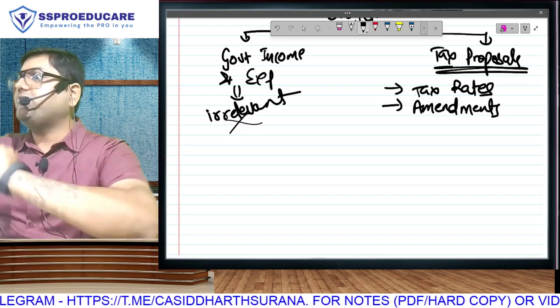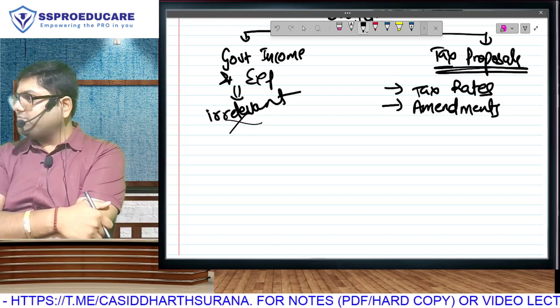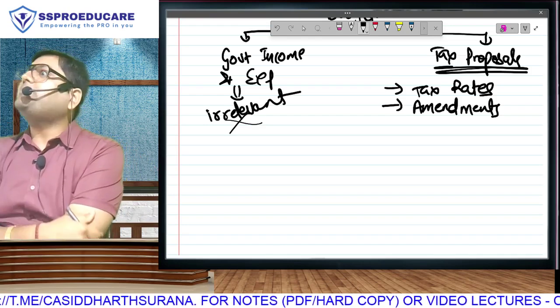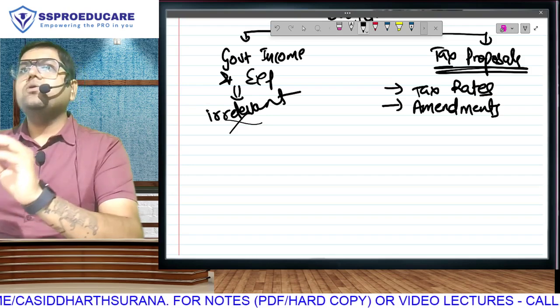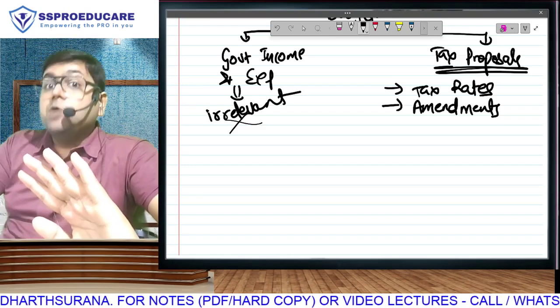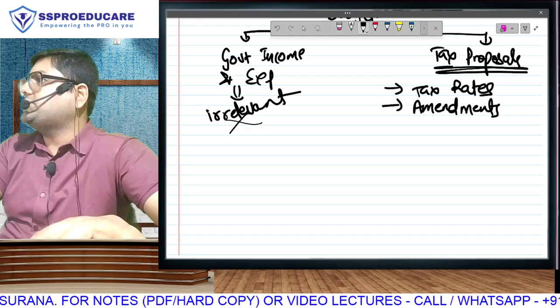That means from the budget we have to study two things. Majorly we are learning income tax, but from budget we have to study two things. One, tax rates. That will directly come in chapter 12. Tax calculation we will directly learn in chapter number 12. But amendments can be chapter specific. There can be some amendment which came in chapter 2, chapter 3, chapter 4.